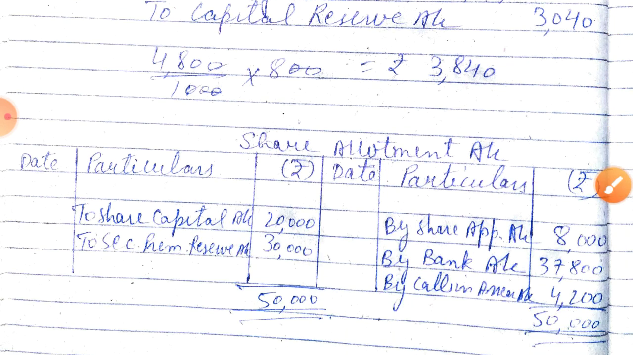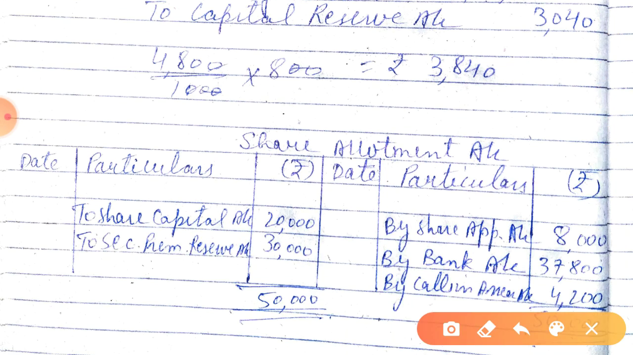Now see the allotment. What was the first entry? In the second journal entry, share allotment was credited by 8000, by the excess amount. Then money was due, so share allotment account debit to share capital account and to securities premium reserve. Then amount was received on allotment and one of the shareholders has not paid the entire amount, so by calls in arrear.